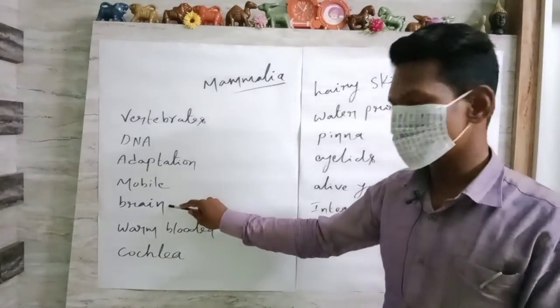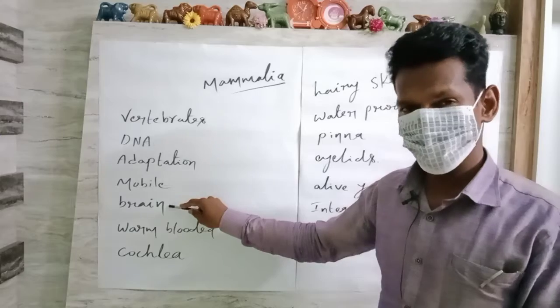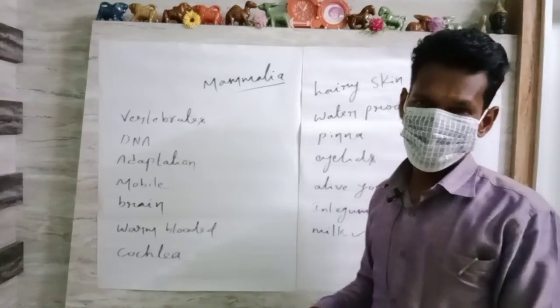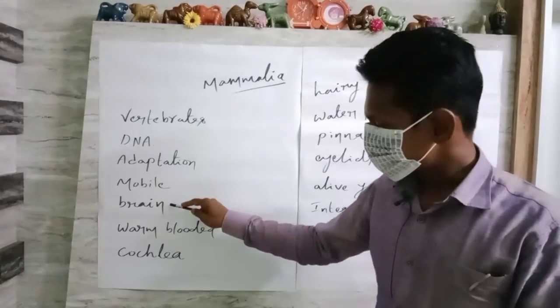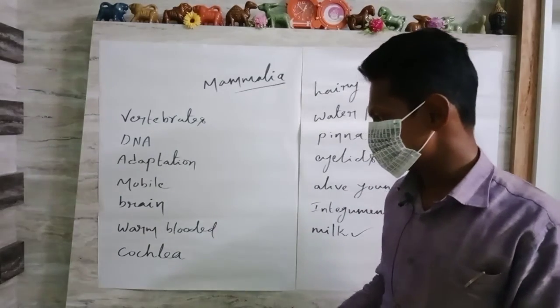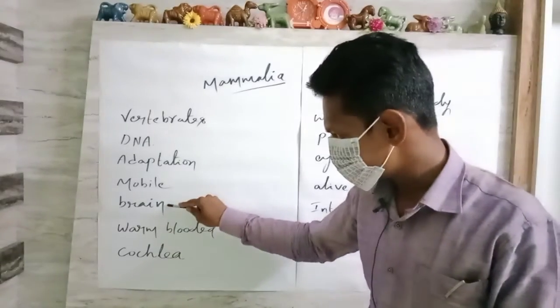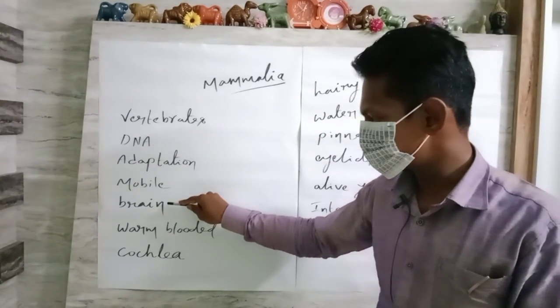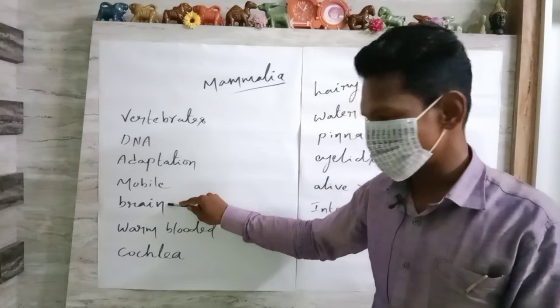Then coming to the nervous system: CNS, ANS and PNS, the central nervous system, peripheral nervous system, autonomic nervous system. Especially the CPU, the controlling station or head of the body of the organism, that is called the brain, also known as the encephalon.